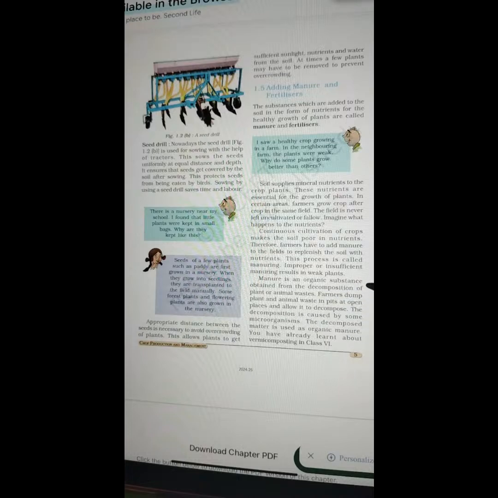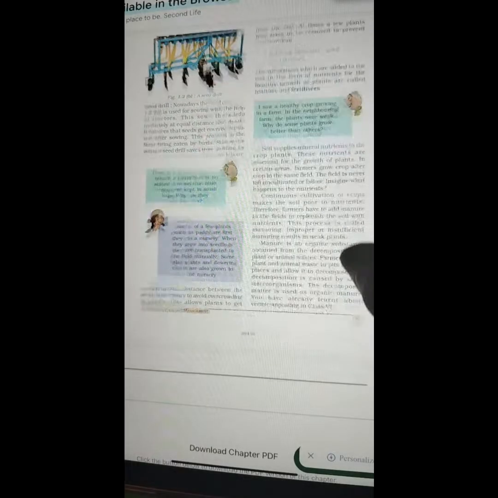Manure is an organic substance obtained from the decomposition of plant or animal waste. Farmers dump plant and animal waste in pits at open places and allow it to decompose. The decomposition is caused by some microorganisms. The decomposed matter is used as organic manure. You have already learned about vermicomposting in class 6.